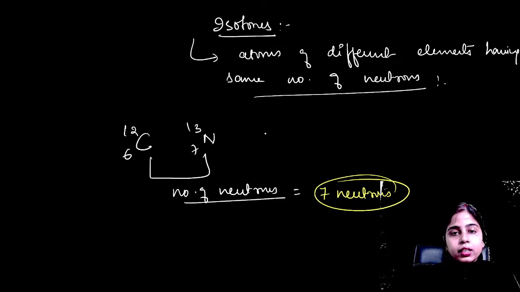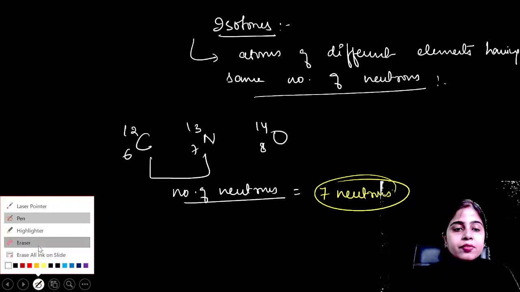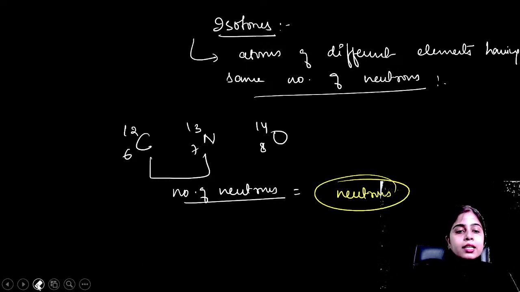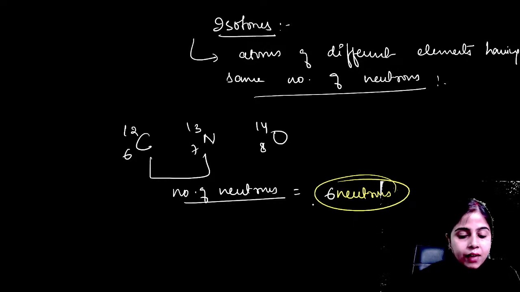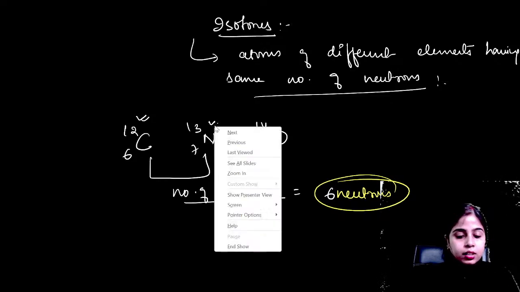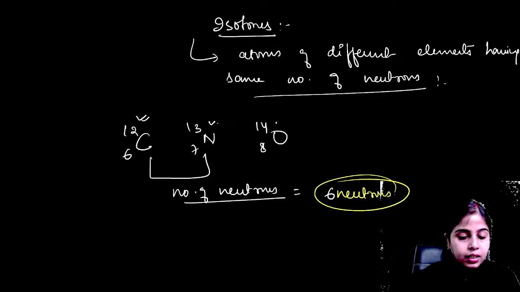Then oxygen 14. So these are all isotopes of carbon, nitrogen and oxygen, and they all have same number of neutrons, that is 6 neutrons, because they are all isotones. Clear, everyone? And these have 6 protons, these have 7 protons, and these have 8 protons, like this. Is it clear, everyone?